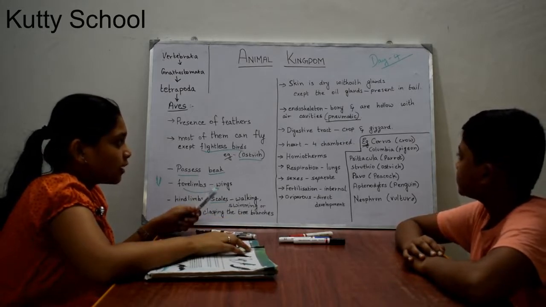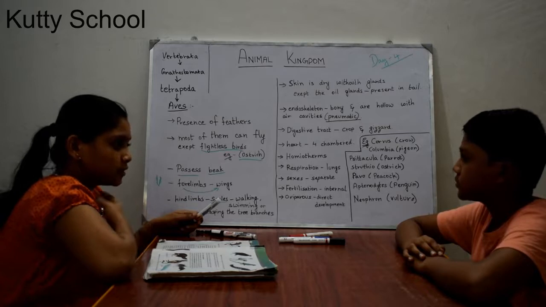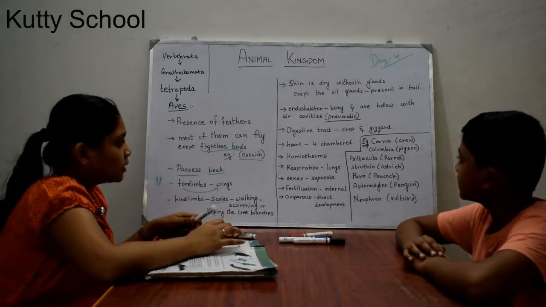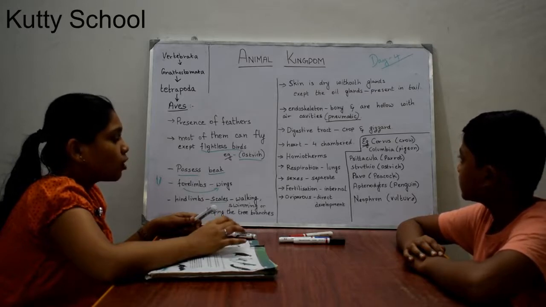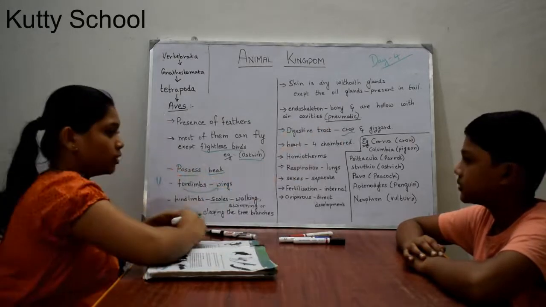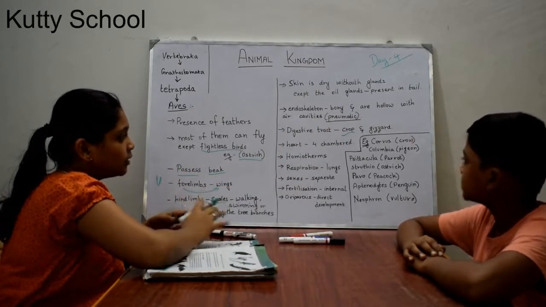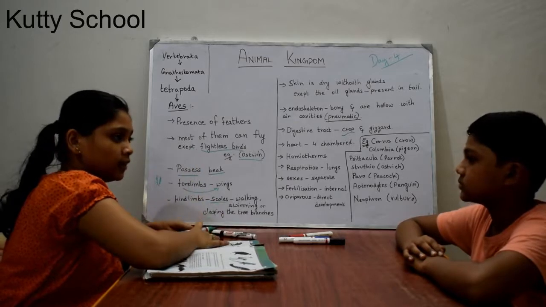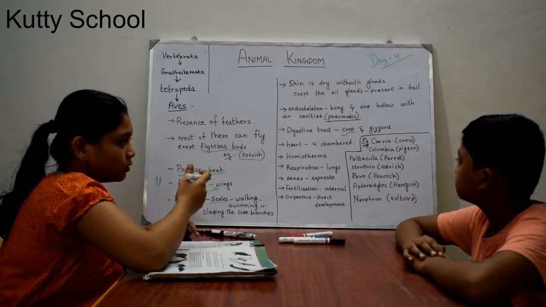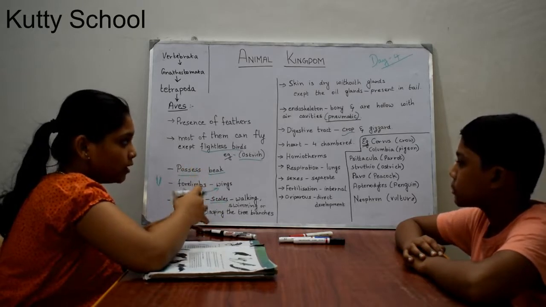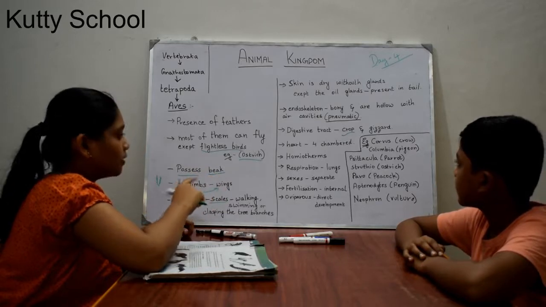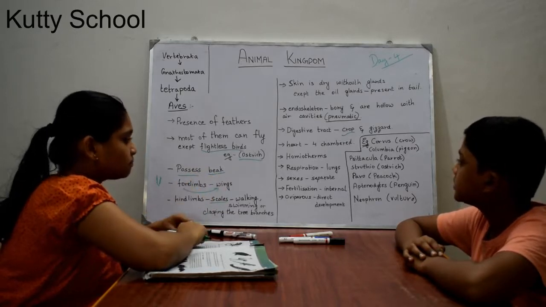And the digestive tract. We have a digestive tract, right? Esophagus, pharynx and everything. In birds the digestive tract also includes crop and gizzard. The crop is to store food, whatever the bird eats, and the gizzard is like teeth, it will crunch the food. So these two are extra in the digestive tract of birds.